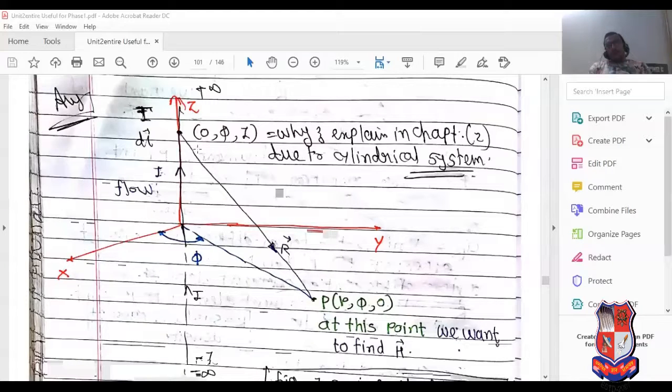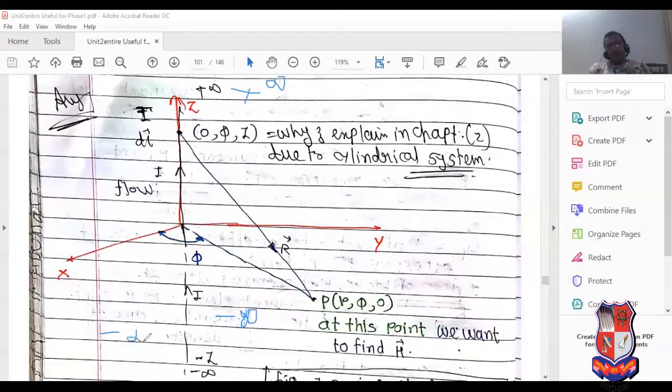It is already mentioned here. This is known as plus infinite, and this is known as minus infinite.